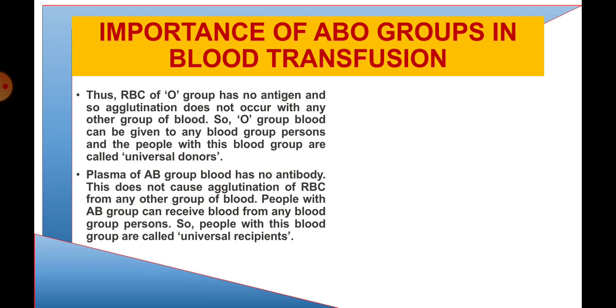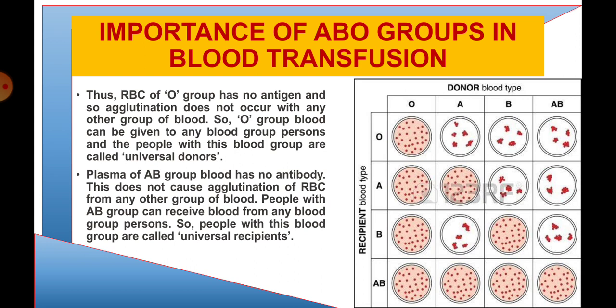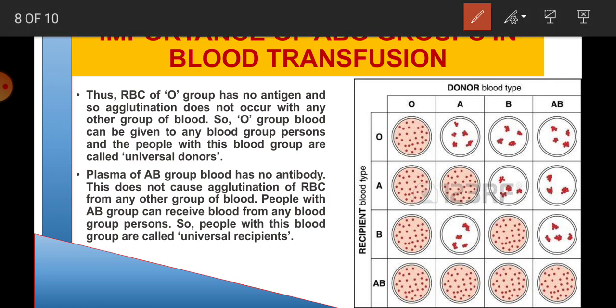Thus red blood cells of O group have no antigen, and so agglutination does not occur with any of the blood groups when they are donated. So if an O blood group person gives his blood to another, that will not cause any agglutination or clumping. That's why he can give his blood to everyone, and that's why he is called the universal donor.